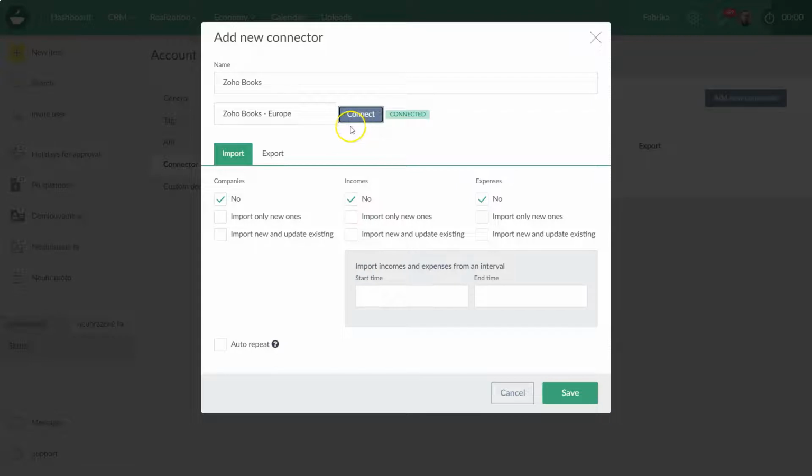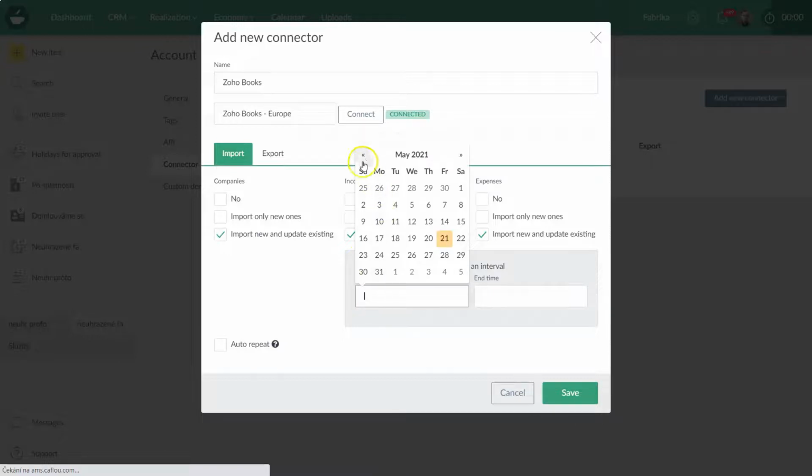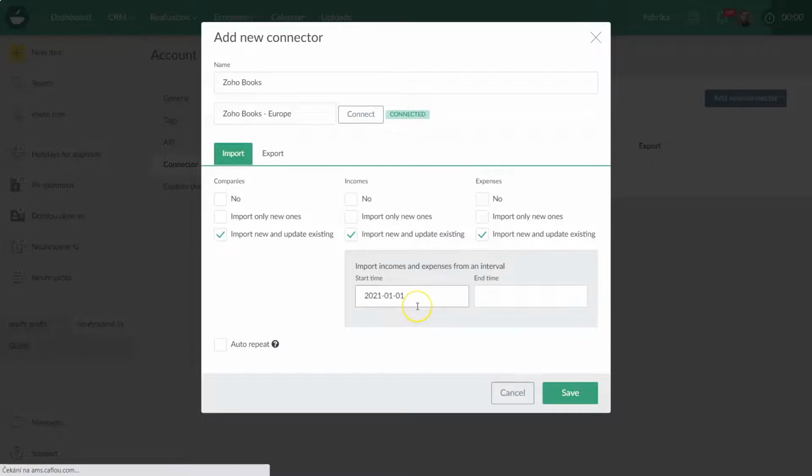Then you need to define what you want to import or export. You see there's two tabs, import, export. When you want to import data from Zoho Books, you will specify if you want to import companies, incomes, expenses. You can also set a date from when you want to import the data. So you can pick 1st of January if you want only data from 2021 and on. You can also select to have the system do it automatically. You click auto repeat and the system will import data every day, once or twice.